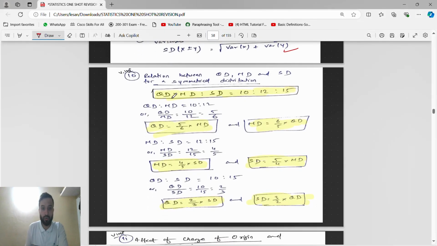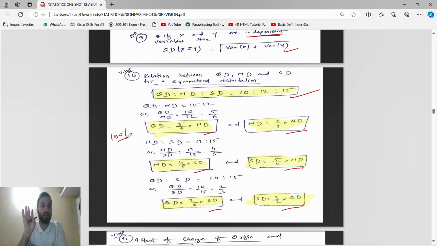Relationship between them: guys, we know quartile deviation is to mean deviation is to standard deviation as 10 is to 12 is to 15. Just remember this, because it is very important. 100% they will ask two or three questions on it in the examination. So if they give the mean deviation and you have to find the quartile deviation, quartile deviation is 5 by 6 into mean deviation. Similarly, mean deviation is 6 by 5 into quartile deviation, the opposite.